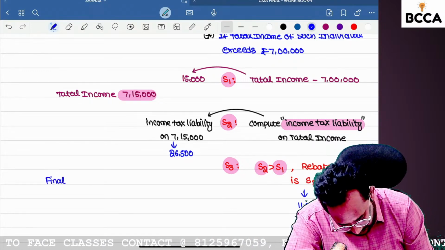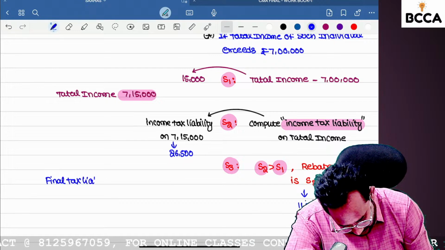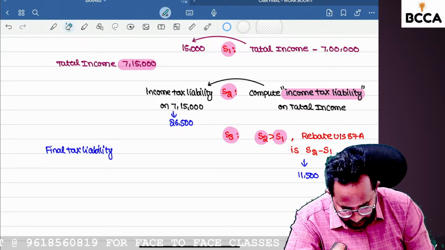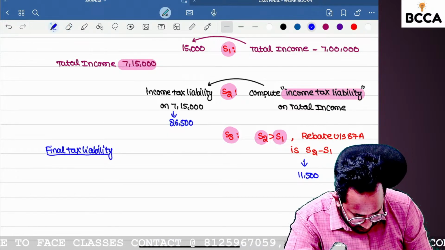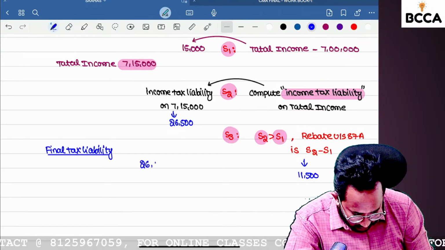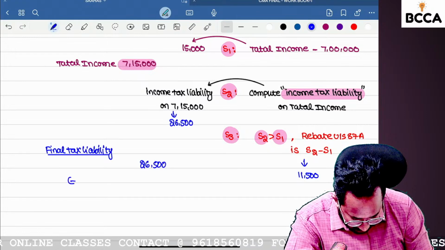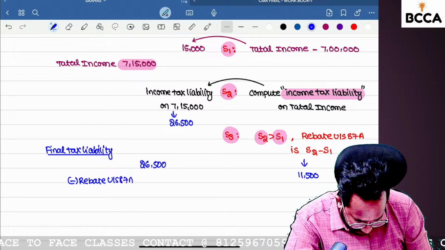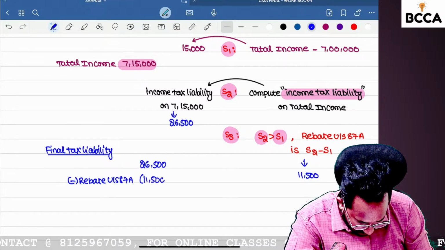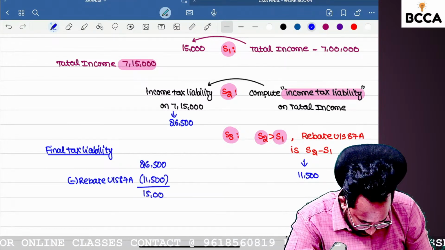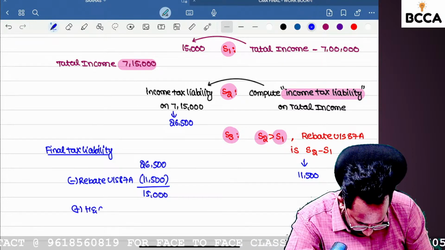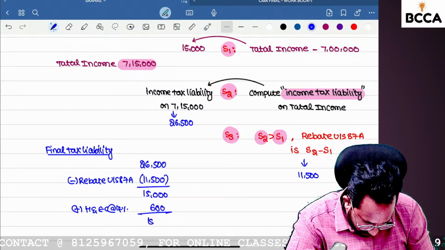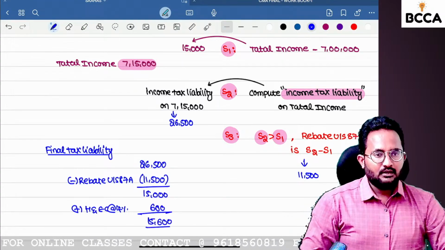The department will always ask the tax on 7,15,000, so they will ask you 26,500 at any cost, but we can get the rebate under section 87A, which is 11,500. So you have to pay 15,000 plus health and education cess at 4%, which is 600. 15,000, 600. Clear?